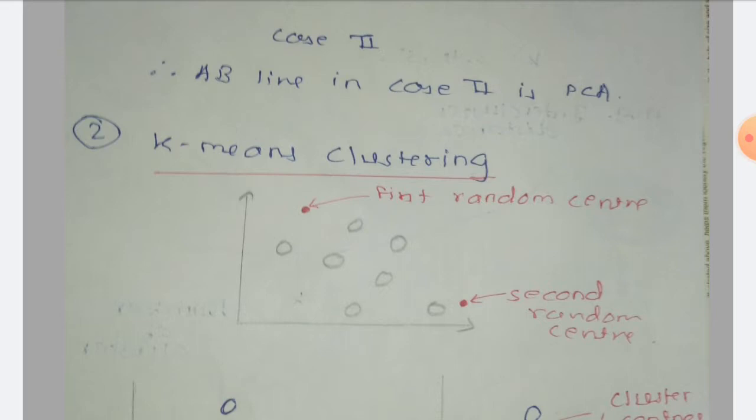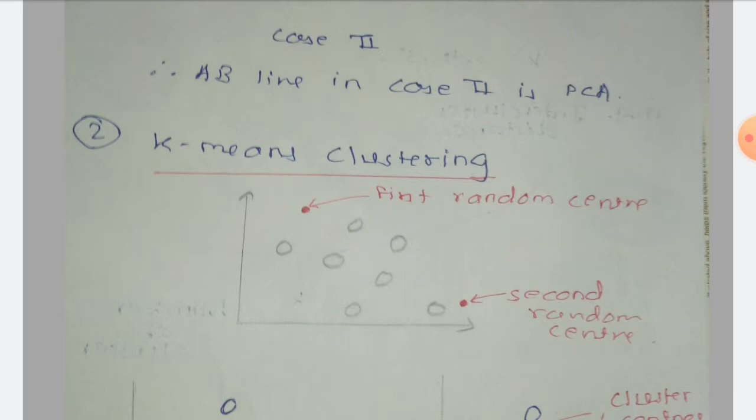So these dots represent the random cluster centers. Now we'll calculate the distance between all data points and these random center points. That means the distance between the first data point and the first random center, second data point and first random center, third data point and first random center, similarly up to the last, 7th data point.